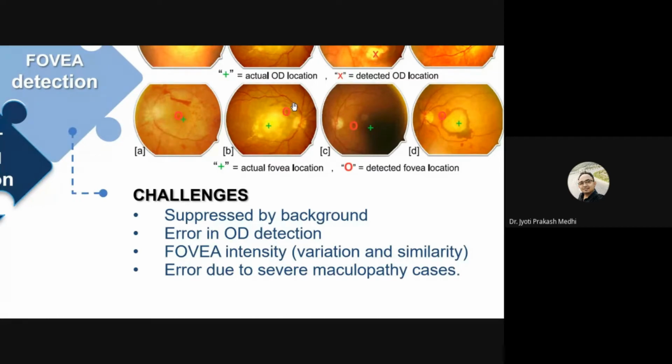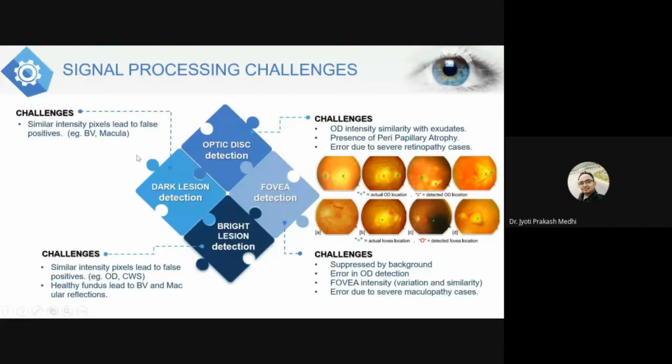This is also due to severe maculopathy cases. That means if the macula itself gets covered by abnormalities, then it is not possible to identify the macula unless we are using some mathematical tool, forming some kind of shape, which will go for identifying the fovea. So these are the challenges in fovea detection.